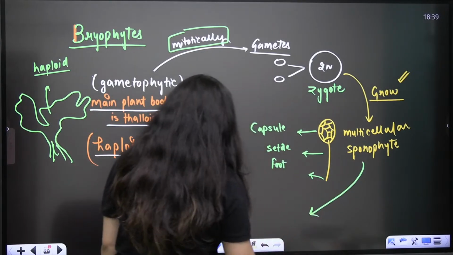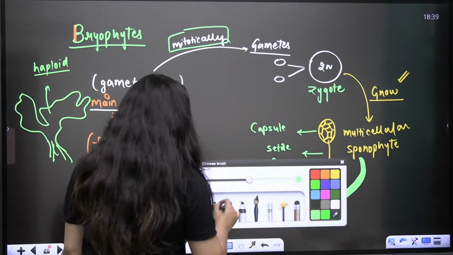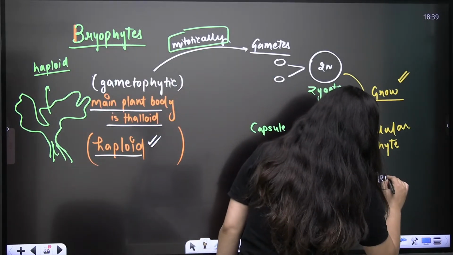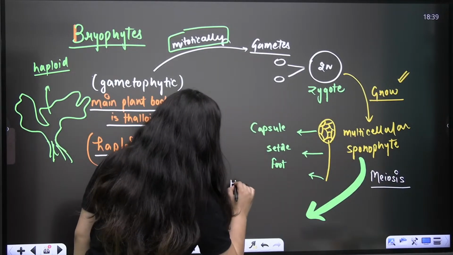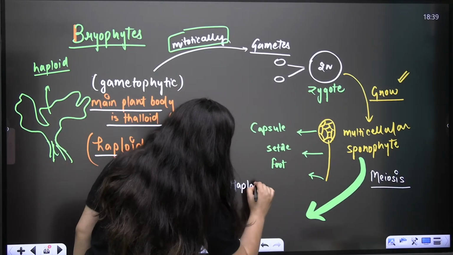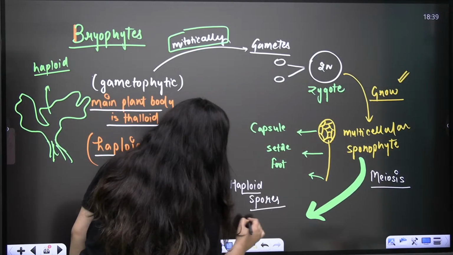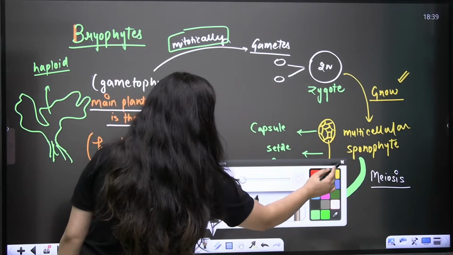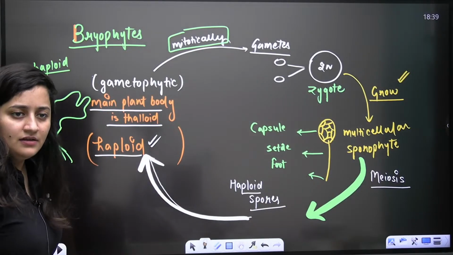So now in the sporophyte, what will happen? Meiosis will occur. So what will you get? You will get haploid spores, and those haploid spores will germinate and form the gametophyte. Clear?